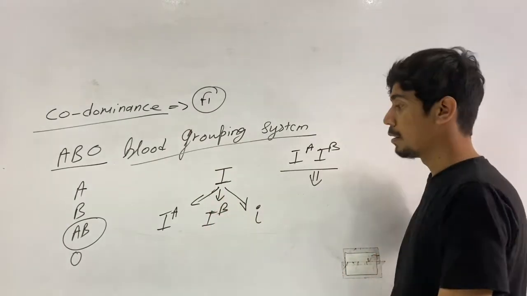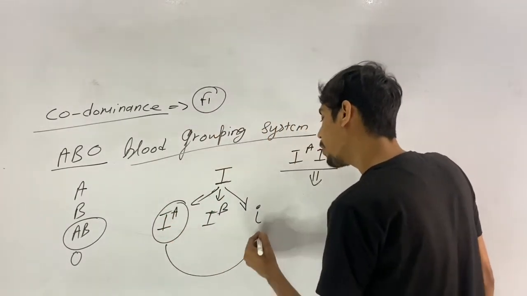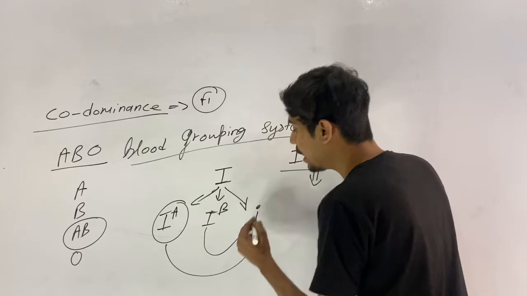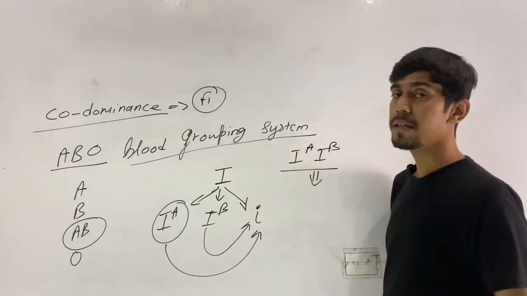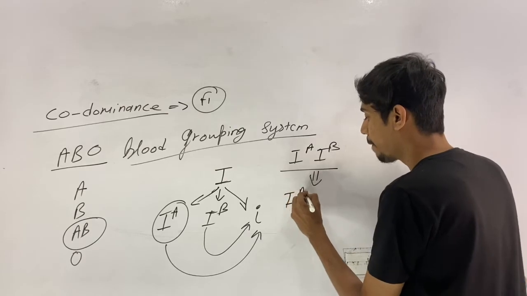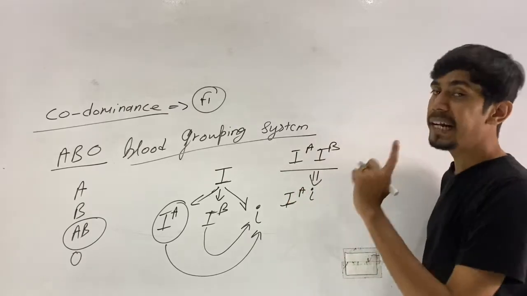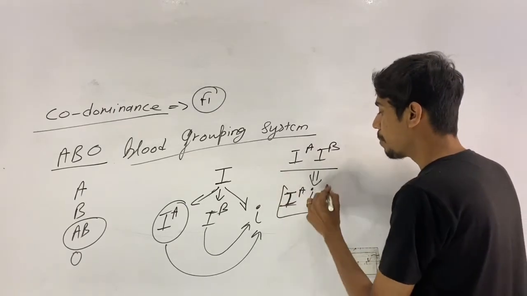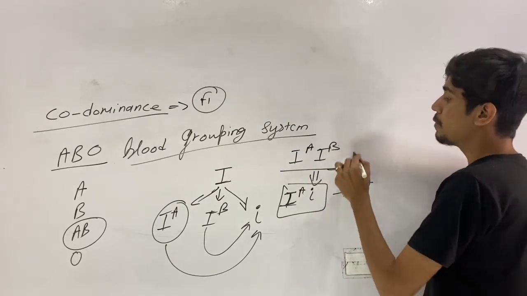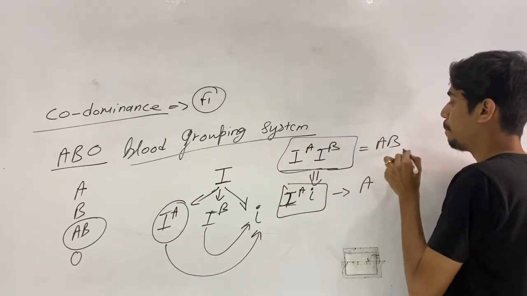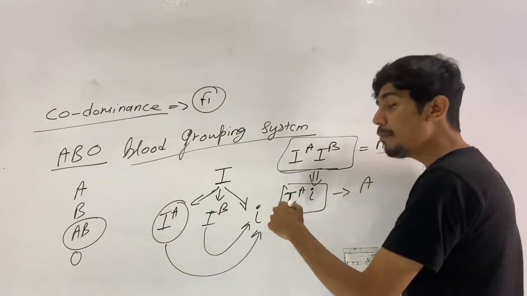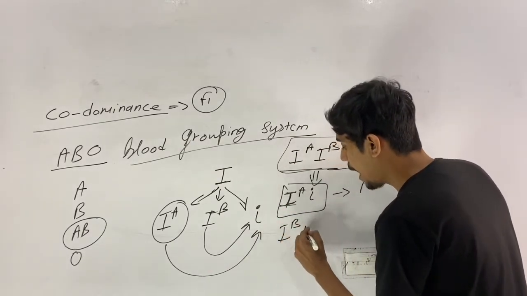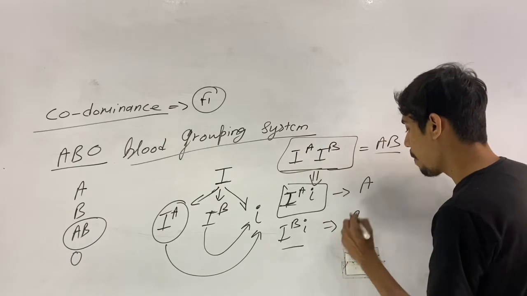Okay, but this IA is completely dominant over small i because it does not produce any sugar, and this IB is also completely dominant over small i. So whenever IA is present with small i, only IA is expressed, and it results in blood group A. This will result in blood group AB, and this results in blood group A. Same way, since IB is completely dominant over small i, the IB and small i combination will result in blood group B.